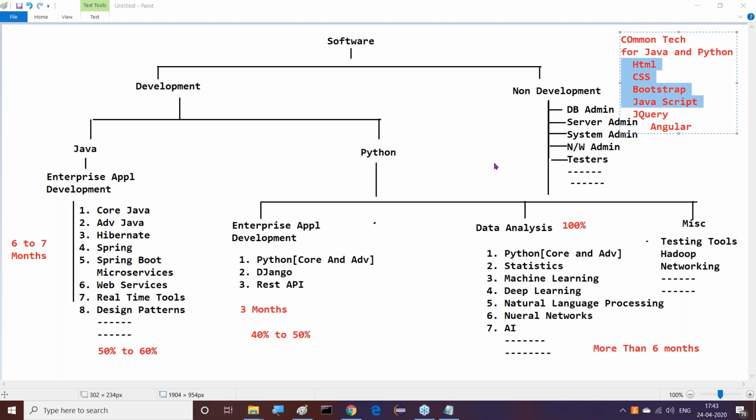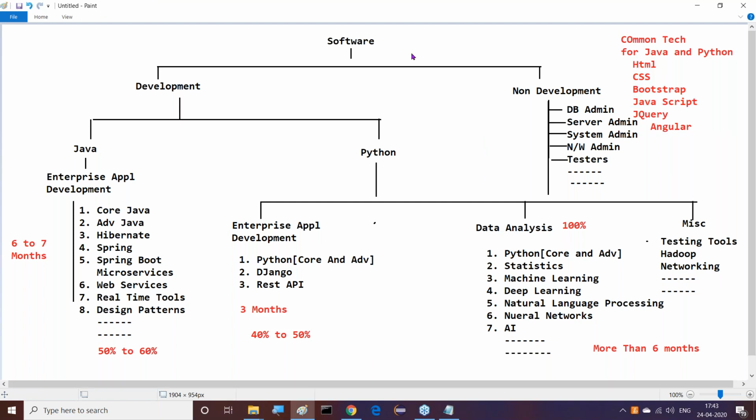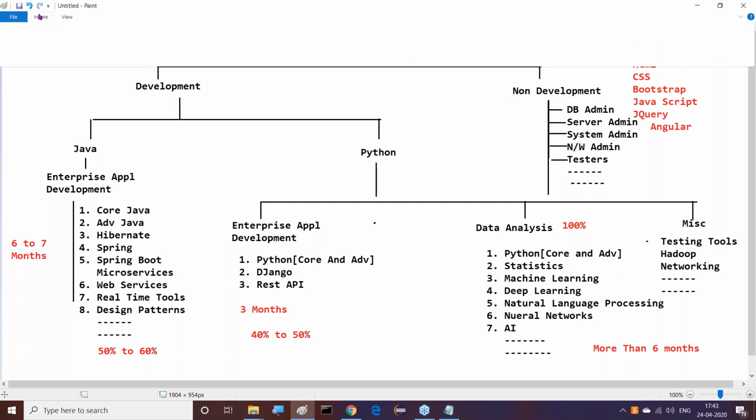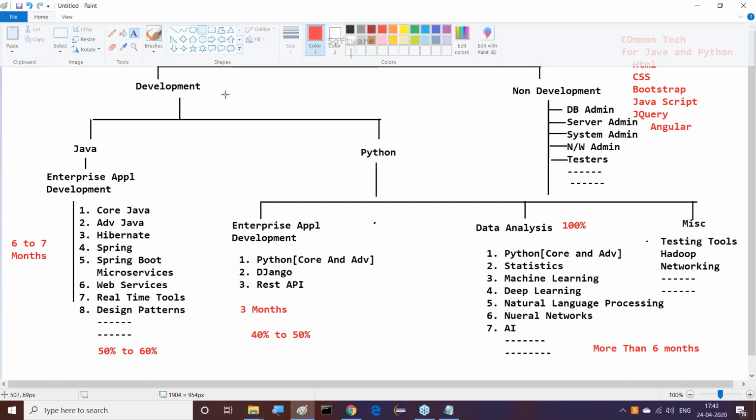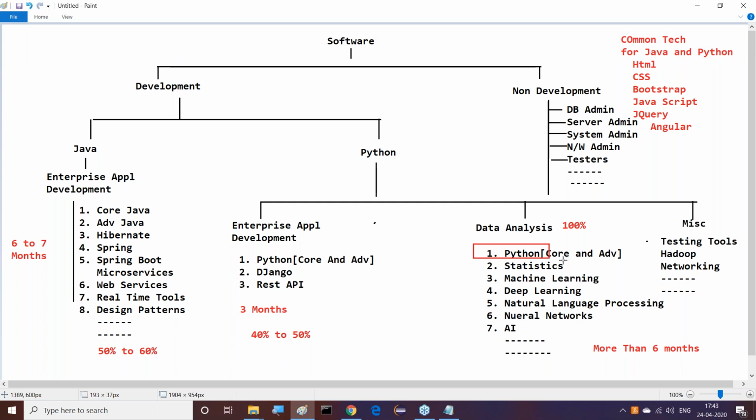What is the best combination with Python in the data analysis area? As per my knowledge, even outside, very good support is available, and everybody is learning and teaching up to this part, majorly. A little bit of deep learning, but not much, half of deep learning. We can think of it up to machine learning, it's going on well.